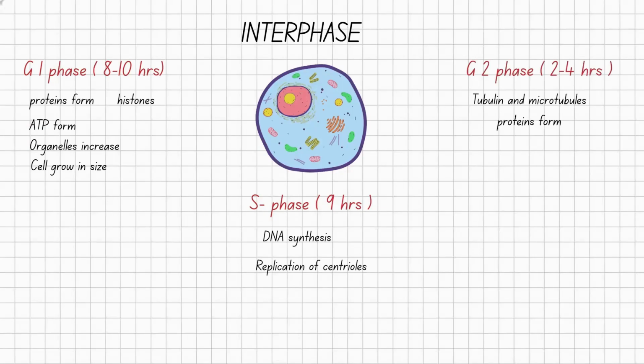Then there is G2 phase, which lasts about 2 to 4 hours. Tubulin and microtubule proteins are formed. For example, the cytoskeleton is formed. That's why they will help in further cell division in mitosis. It checks if DNA is synthesized correctly. So, in M phase, M means mitosis, and in mitosis, the cell divides into two daughter cells.